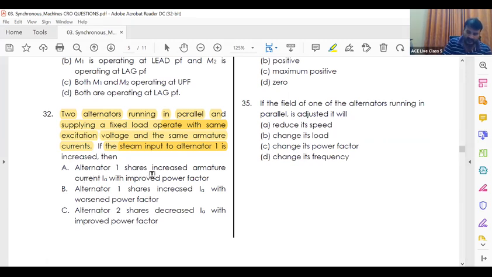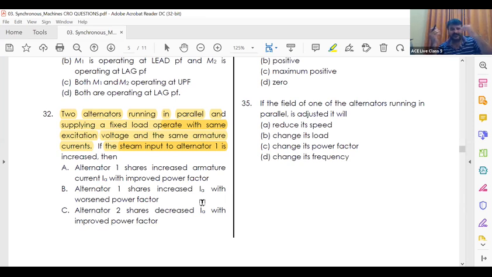See, statements. A, alternator 1 shares increased IA with improved power factor. Alternator 1 shares increased IA with worsened power factor. What is the answer? Tell me for this. Operate with same excitation voltage and same armature currents. The steam input to alternator 1 is increased. When steam input is increased, its active power increases.